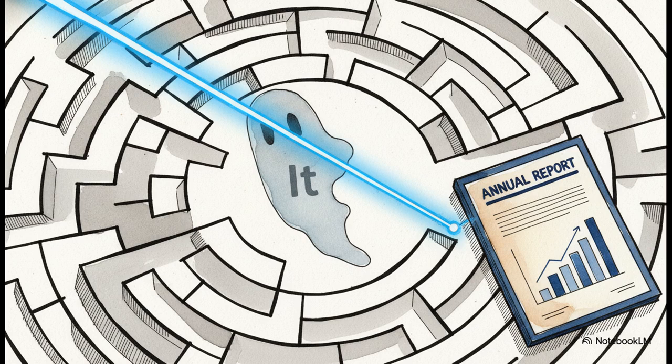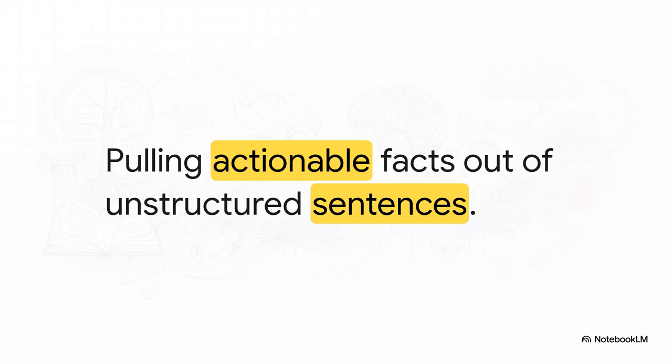This is how we teach machines to connect the dots and figure out that the vague pronoun it points directly back to the specific noun phrase annual report. This step is absolutely vital for natural language understanding and text summarization. Once a machine can finally identify the nouns and resolve those tricky pronouns, it can do something pretty incredible: relation extraction. This involves pulling actionable facts and structured relationships straight out of unstructured sentences.